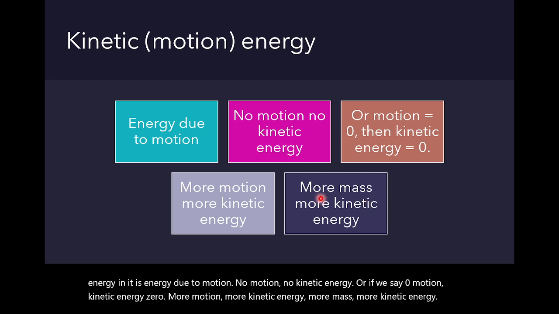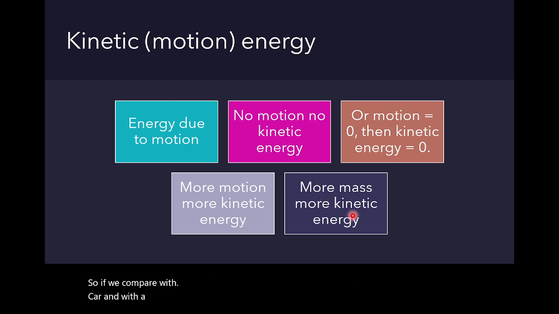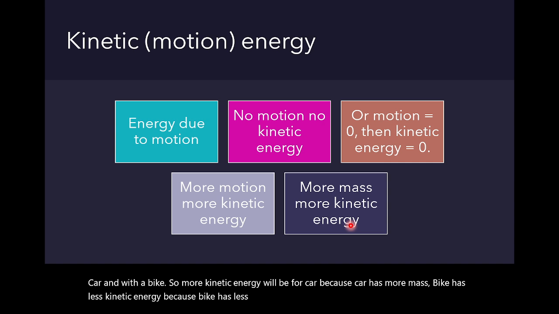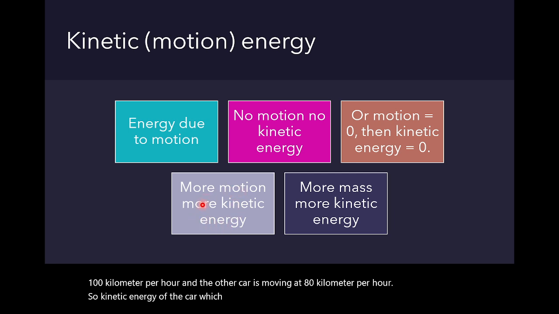So if we compare a car and a bike, more kinetic energy will be for the car, because the car has more mass. The bike has less kinetic energy because the bike has less mass. And if there are two cars, one moving at 100 kilometer per hour and the other moving at 80 kilometer per hour, the kinetic energy of the car at 100 kilometer per hour is more. Kinetic energy will be more for more motion.